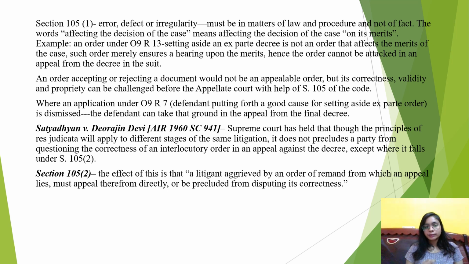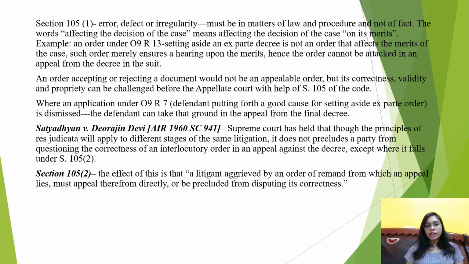Next, there may be certain orders passed wherein certain documents are accepted or rejected. Now these orders accepting or rejecting a document are also not appealable, but when you are challenging the correctness, validity and propriety of a particular document, then it can very well be made a ground of objection in the memorandum of appeal while preferring an appeal against the final decree to the appellate court, and you can take recourse of section 105 of the Civil Procedure Code.